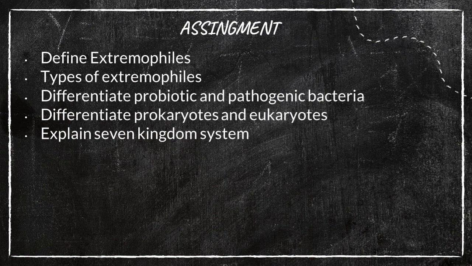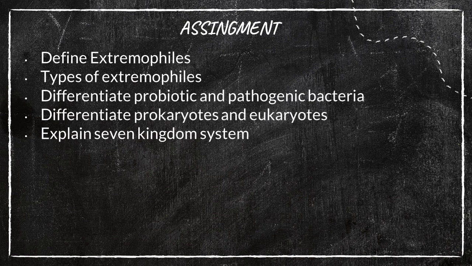Let us see some assignments here. I hope you have covered the assignments given in the previous session also. The first question is, define extremophiles. Extremophiles are the bacteria which can survive in extreme climatic conditions such as volcanic eruptions, hot springs and polar ice caps.